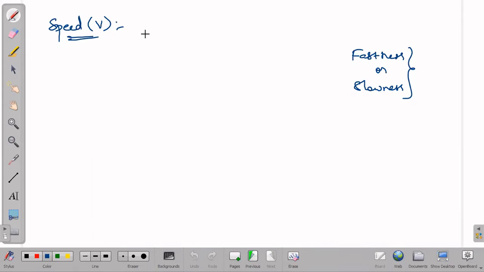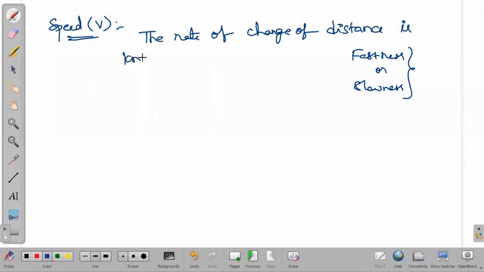In simple terms, we are speaking in terms of time, so that's the reason I'm using the word rate. The rate of change of path length or distance is known as speed.